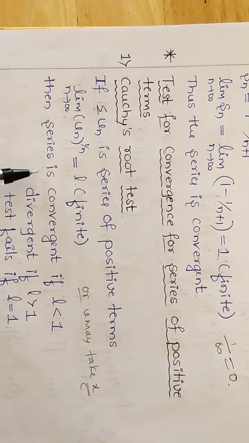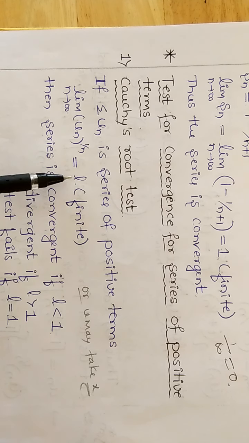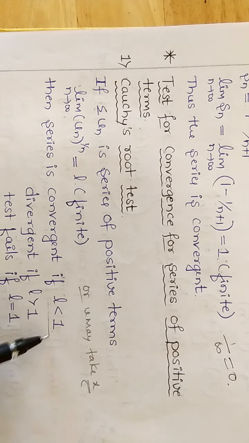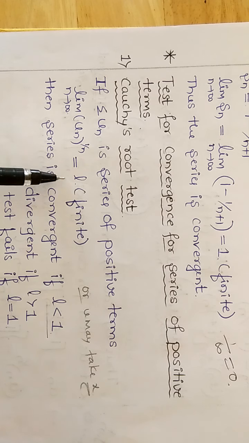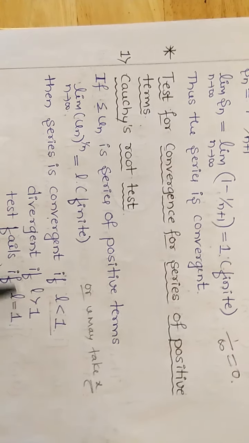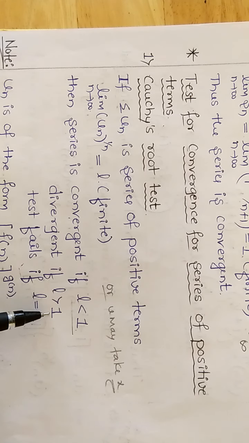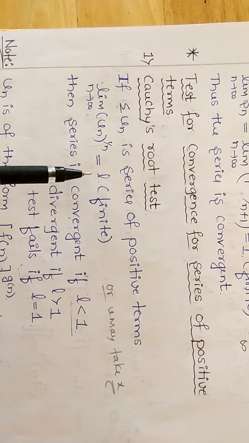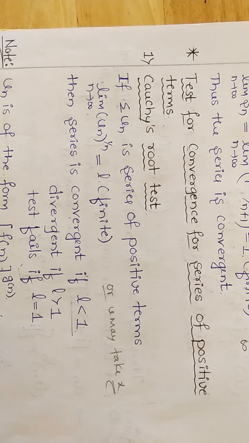The series is convergent if L is less than 1. If L is greater than 1, the series is divergent. If L is equal to 1, the test fails.